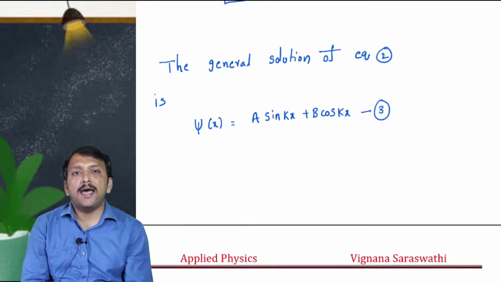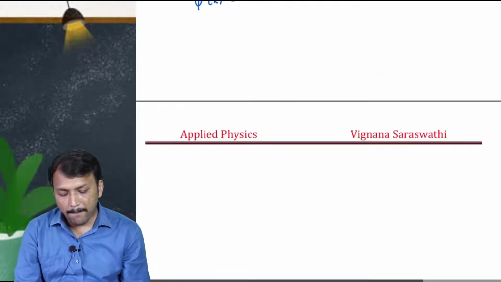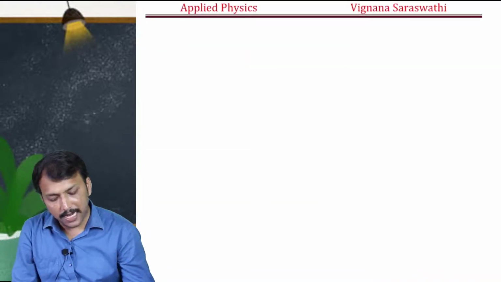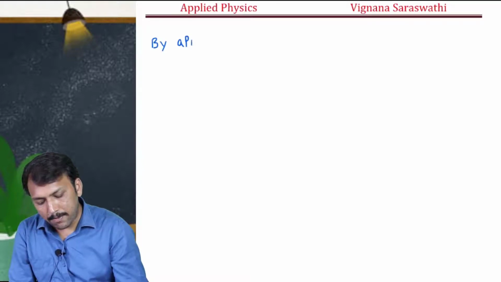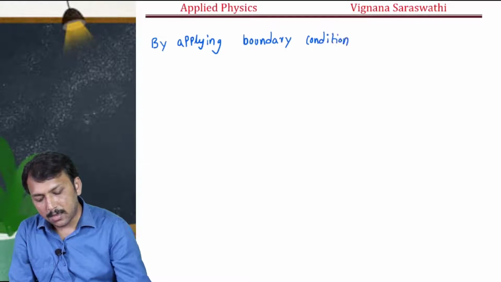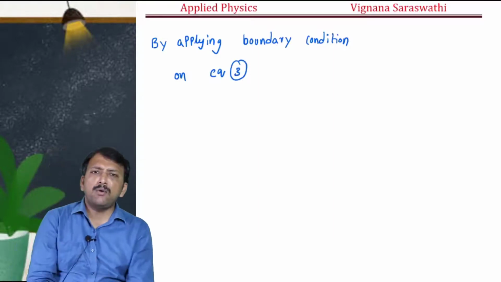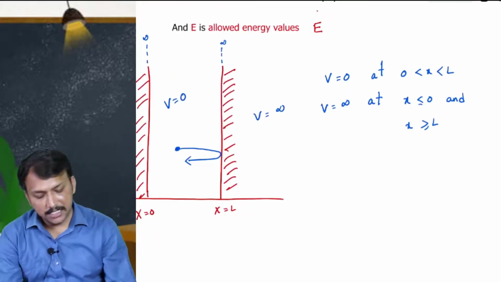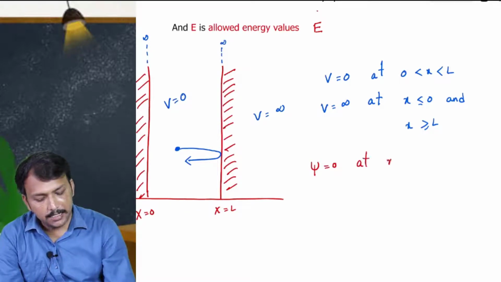Now to get the exact solution, we have to apply the boundary conditions on equation 3. So what are the boundary conditions? The first one, psi is 0 at x is equal to 0.